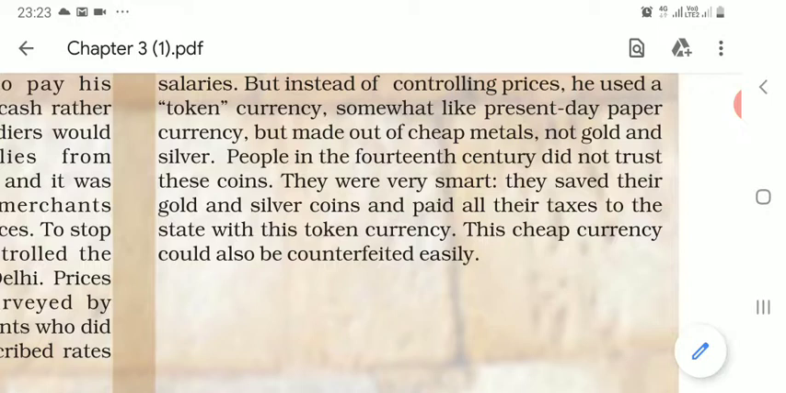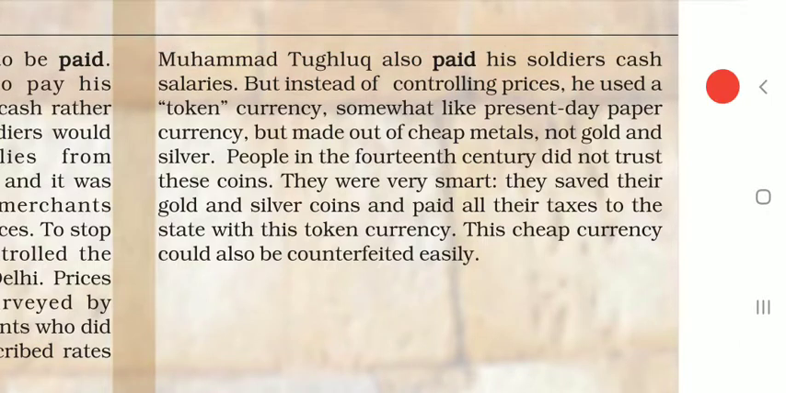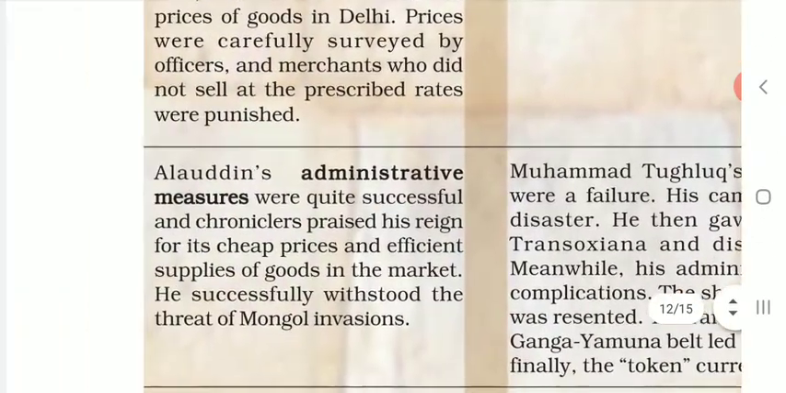People in the 14th century did not trust these coins. They were very smart. They saved their gold and silver coins and paid all their taxes to the state with this token currency. Whatever precious metals the people had, they saved, because people were very clever at that time about gold and silver. In place of those coins, they used the token currency. This cheap currency could also be counterfeited easily.